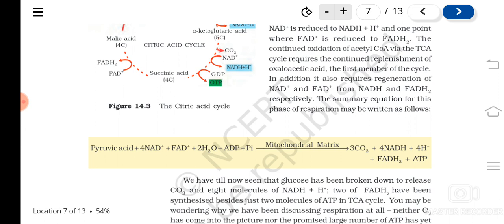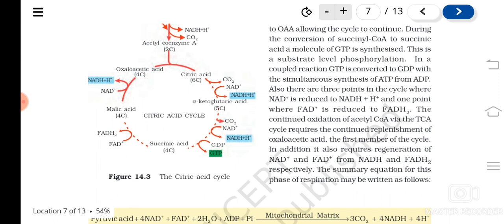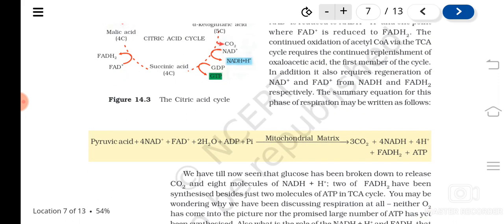So like this, you can see the complete steps or summary equation: pyruvic acid plus 4 NAD plus FAD plus 2 H2O plus ADP plus inorganic phosphate gives 3 carbon dioxide molecules, where one carbon dioxide is formed at each decarboxylation step, then 4 NADH2, 4 H plus ions, and 1 FADH2 plus ATP.